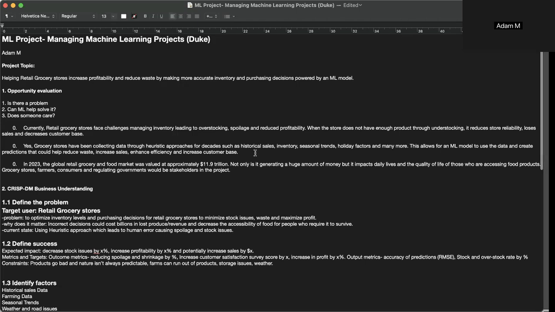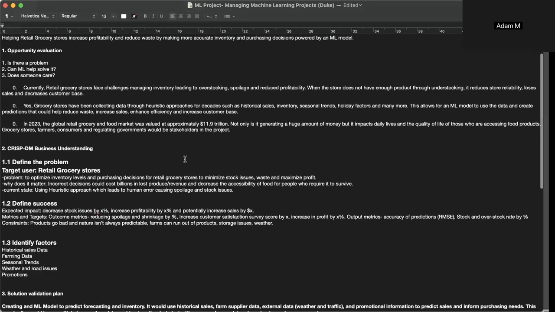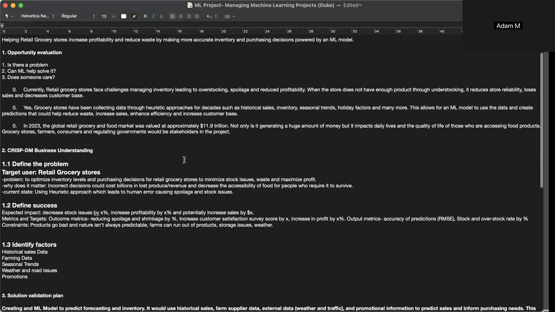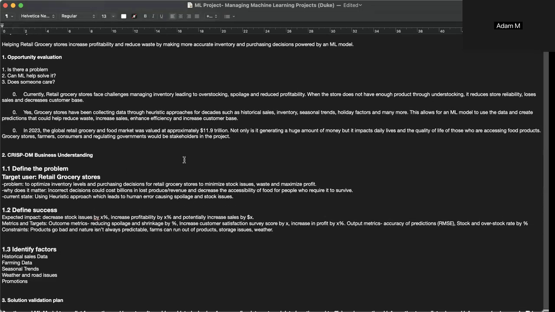The project topic is helping retail grocery stores increase profitability and reduce waste by making more accurate inventory and purchasing decisions powered by an ML model. Currently, retail grocery stores face challenges managing inventory, leading to overstocking, spoilage, and reduced profitability. When the store does not have enough product, it reduces store reliability, reduces sales, and decreases the customer base. So, how does ML solve that?